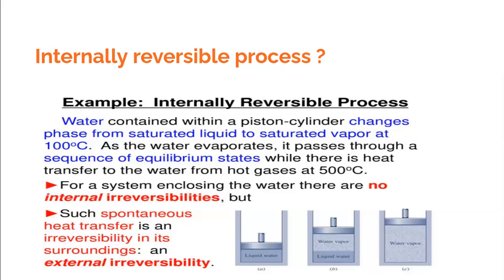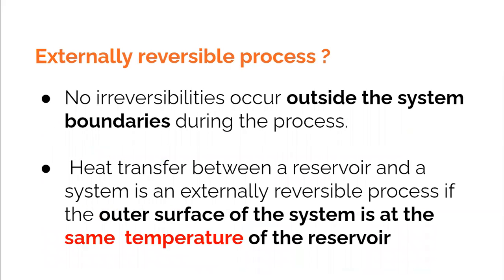So this has to be very clear to us that the process could be internally reversible, but simultaneously it could be externally irreversible. Externally reversible process means even outside the system boundary, there should be no irreversibility. When you are talking about an externally reversible process, we say that there is no irreversibility across the system boundary. And this can happen, for example, when the temperature outside and the temperature inside is almost the same.